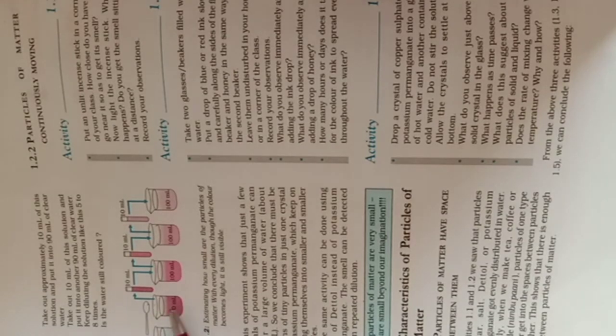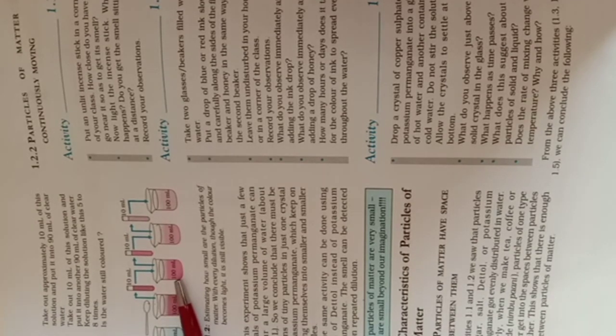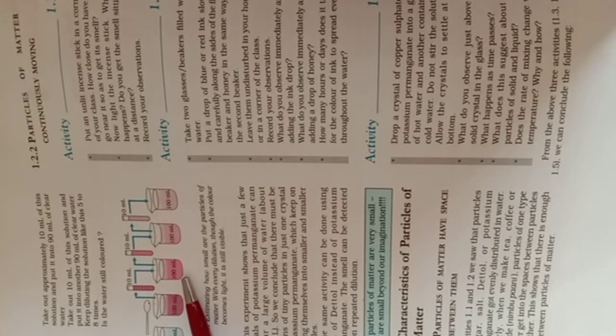Then we take 10 ml from this beaker and put it into 90 ml of water in another beaker. Similarly here, we notice that the color will be lighter.